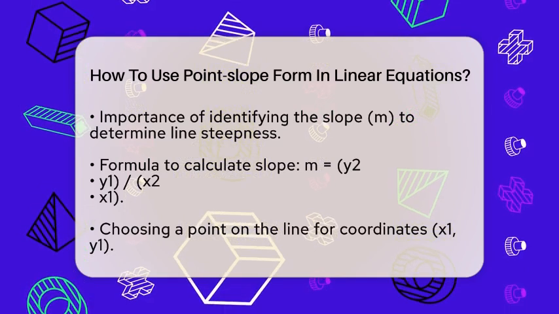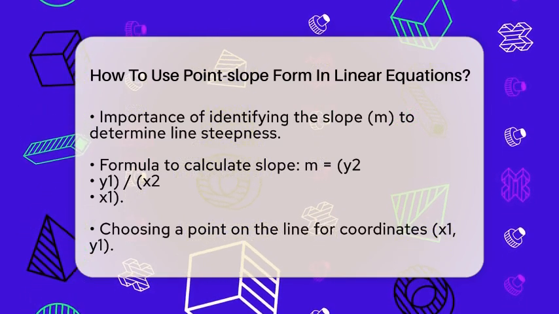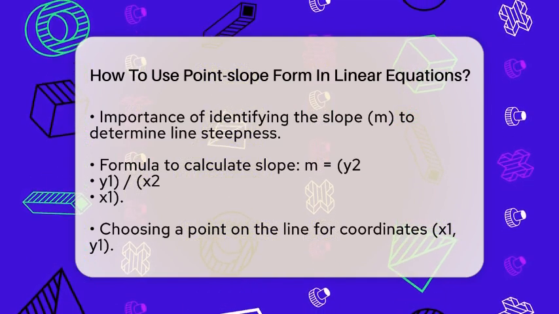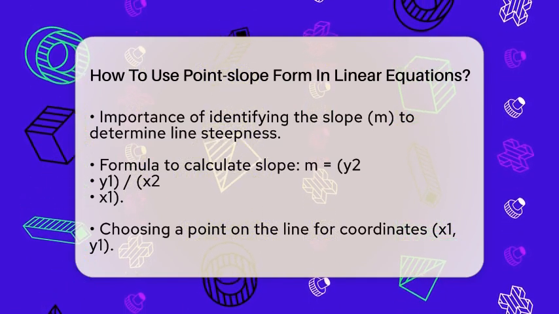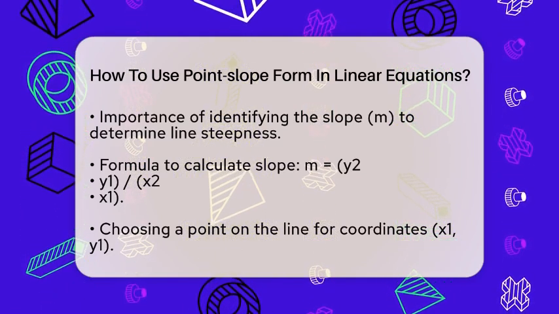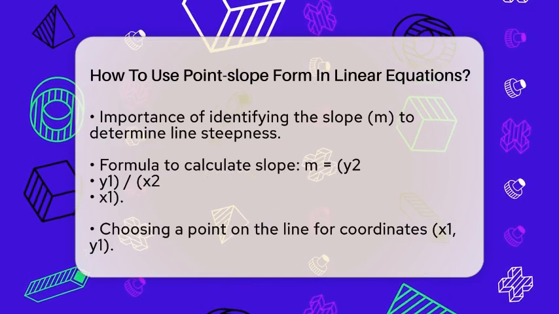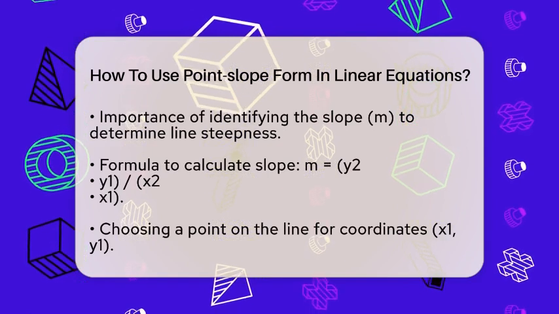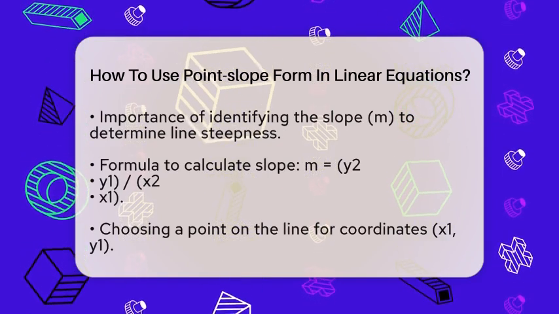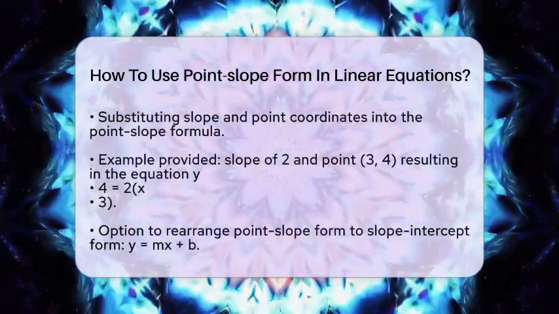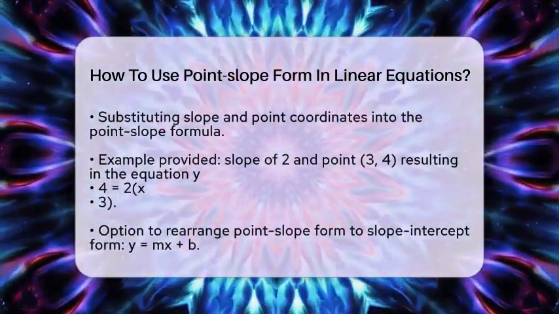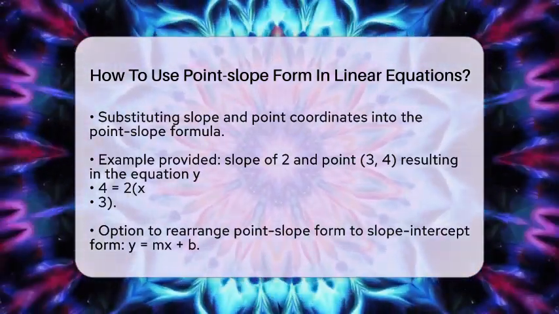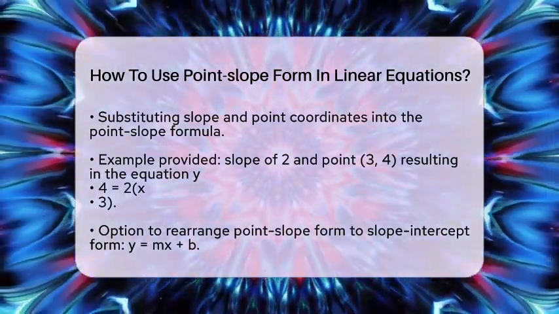Next, you will need to choose one point on the line to use as your coordinates x1 and y1. This point can be any point on the line, but it is often one of the 2 points you use to find the slope. Now it's time to substitute the slope and the coordinates of your chosen point into the point-slope formula. For example, if you have a slope of 2 and the line passes through the point 3, 4, you would write it like this: y minus 4 equals 2 times x minus 3.